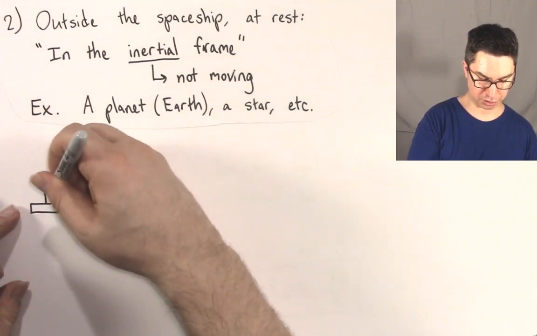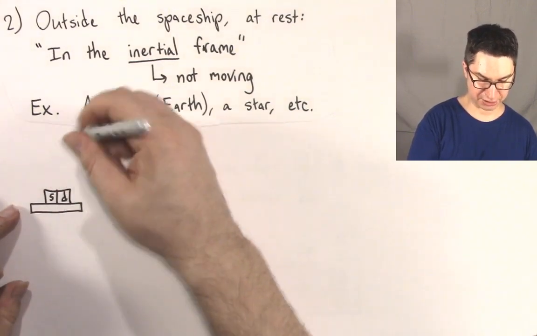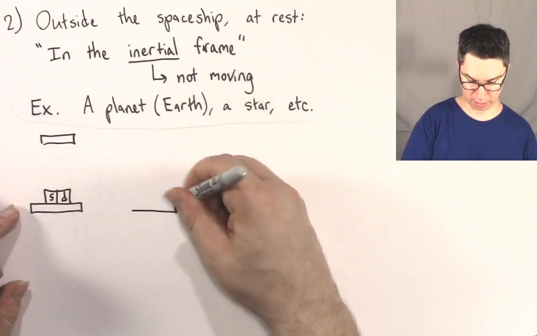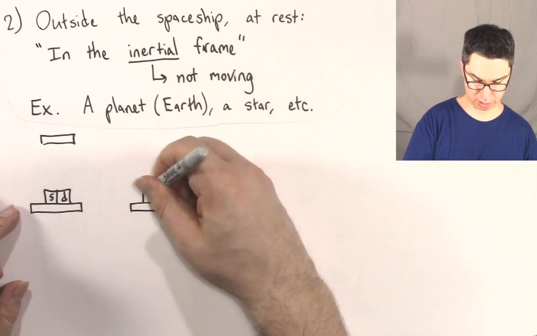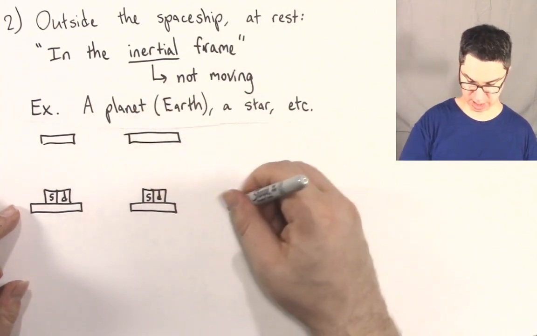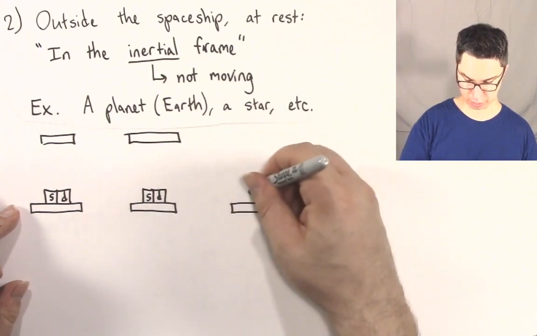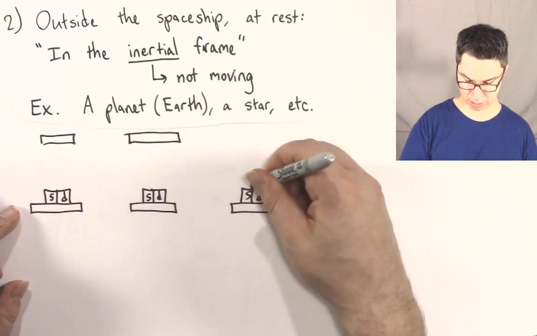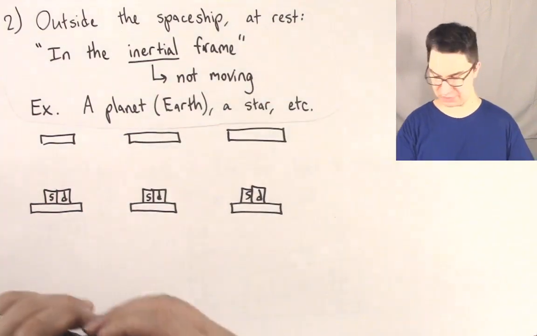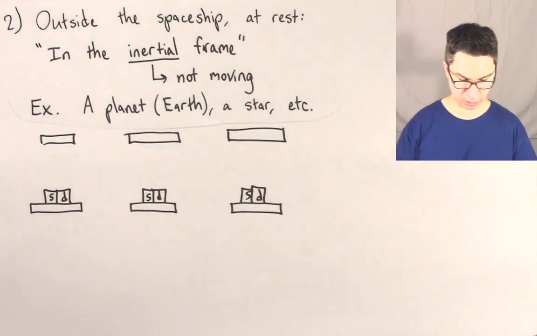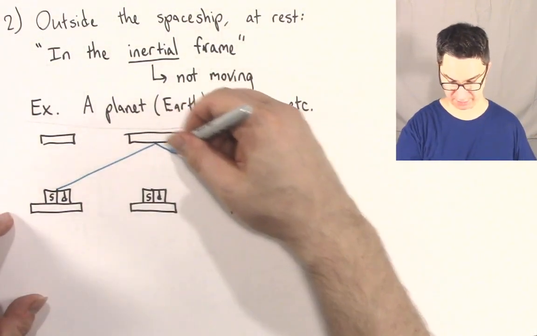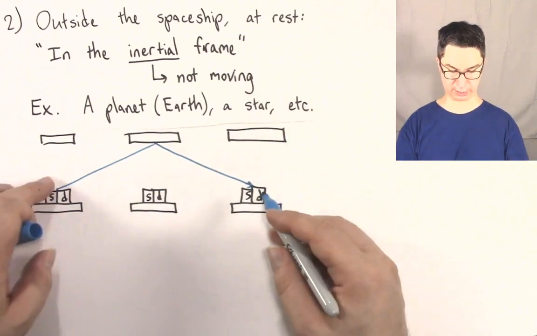So here's our source and our detector, here's our mirror, and then we're going to draw another source and detector and our mirror, and then another source and then detector, and then our mirror. Okay, so as we saw in the video, the light is going to travel along this diagonal. It's going to hit the mirror, it's going to bounce off, and get detected over here.